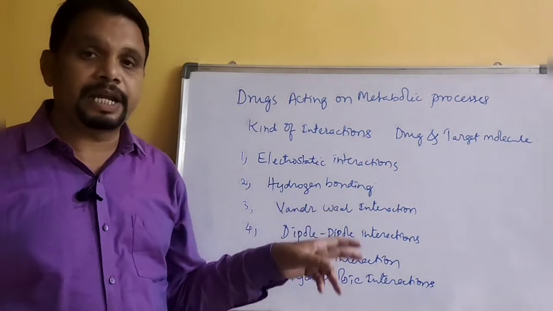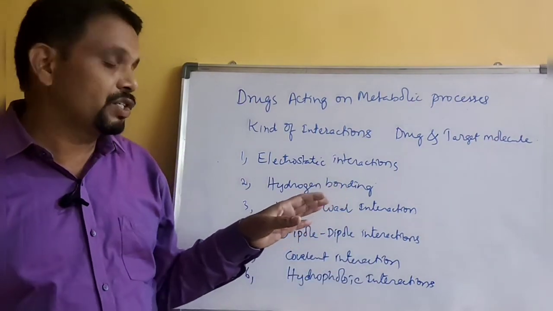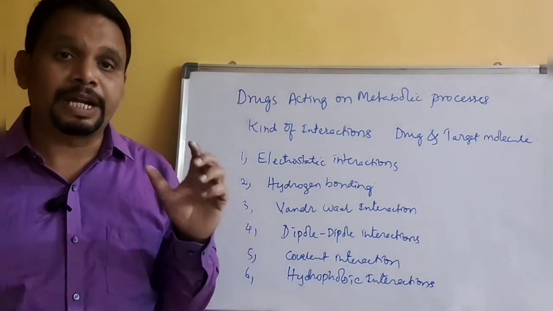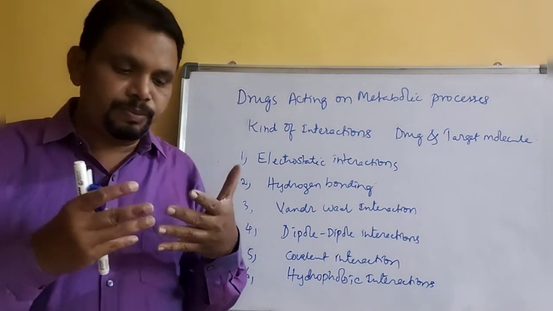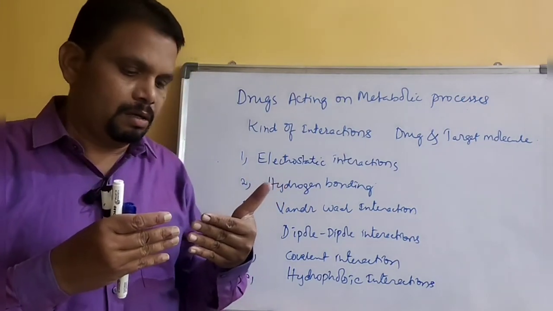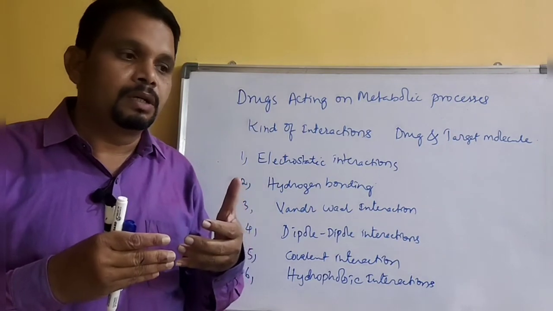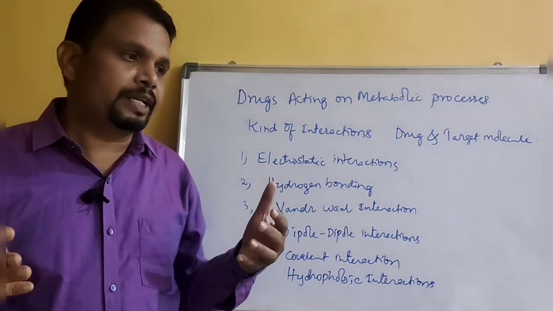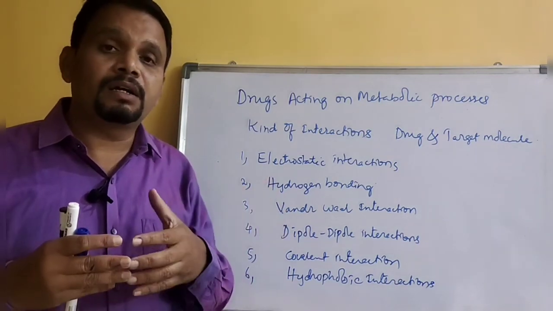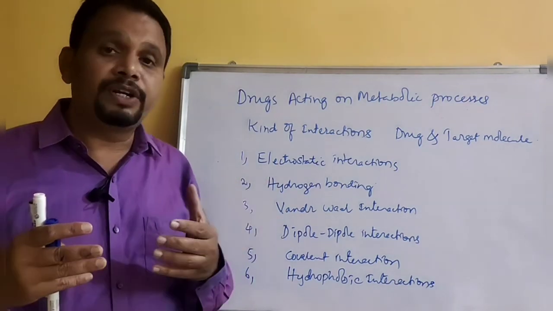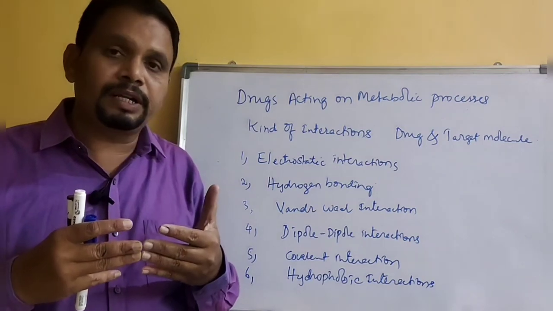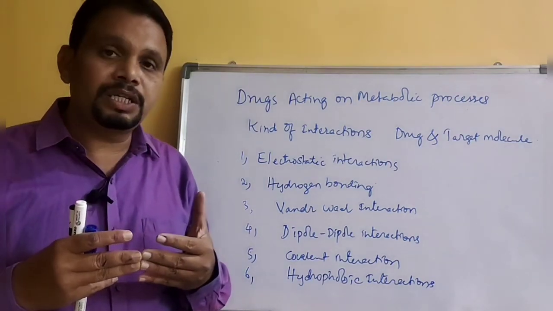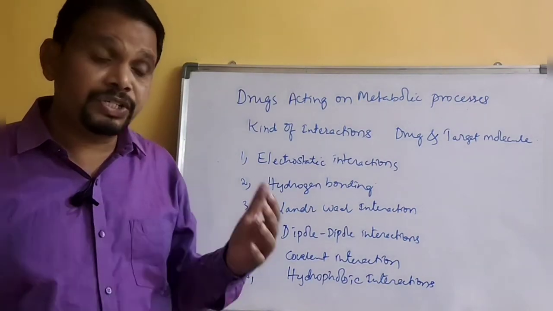And van der Waals interactions. Van der Waals interactions may be repulsions and attractions. If the distance between the two atoms or groups is more than the van der Waals radii, then van der Waals attractions take place. If the distance is less than the van der Waals radii, then van der Waals repulsions take place.